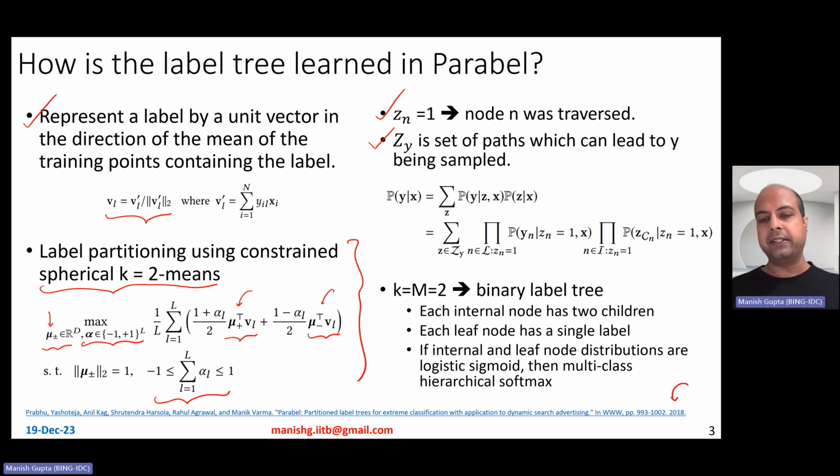Y is the set of labels which could be associated with a particular data point X, right? So if you have a data point X and the label set Y, let Zy be the set of all those paths which can lead to Y being sampled. Okay. Then you can indicate the probability of Y given X. Now, what we are trying to do is to figure out how to learn these one versus all classifiers in the various nodes, the internal nodes as well as the leaf nodes in the Parabel tree. Okay.